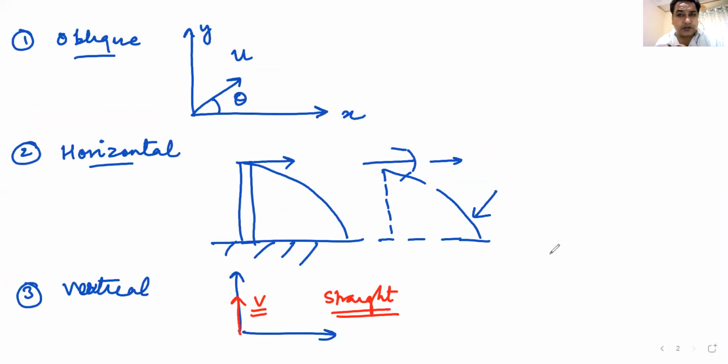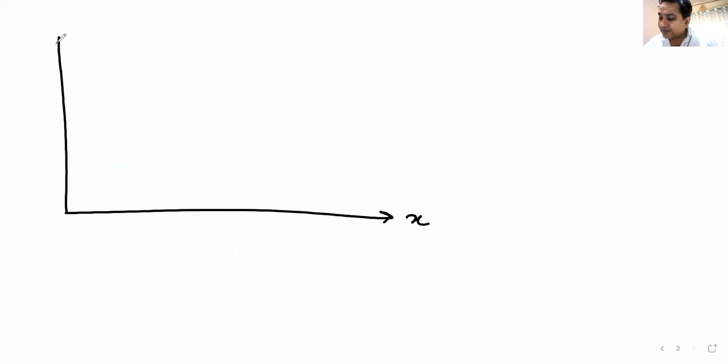Okay. Now, first of all, we have to understand, instead of going into the equation of trajectory straight away, I'll just start with something more basic that you might be more aware of. See, this is my x-axis and this is my y-axis. I throw a ball or a stone like this at an angle theta.